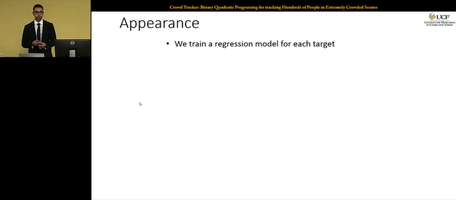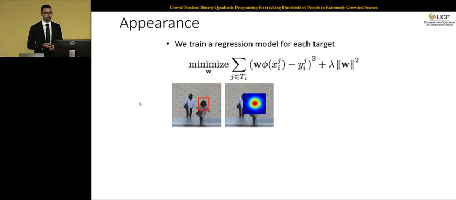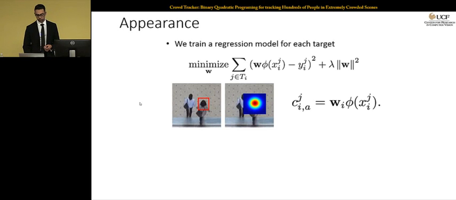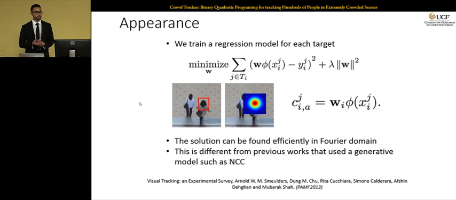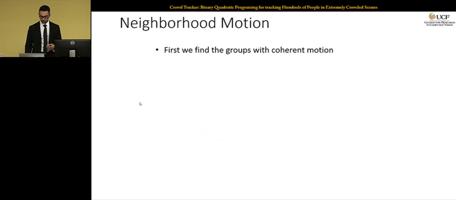Now let's see how we get the affinity measures for this formulation. For appearance, we train a regressor for every target, given the template and the labels, then minimize the objective function shown here. Having the model for every target, you can get the appearance cost using this equation. Most previous multi-target crowd tracking methods, actually all of them, use a generative tracker as baseline. We did a study in 2013, published in PAMI, that a discriminatively learned tracker works much better than a generative model, and we're going to show that in our experiments too.